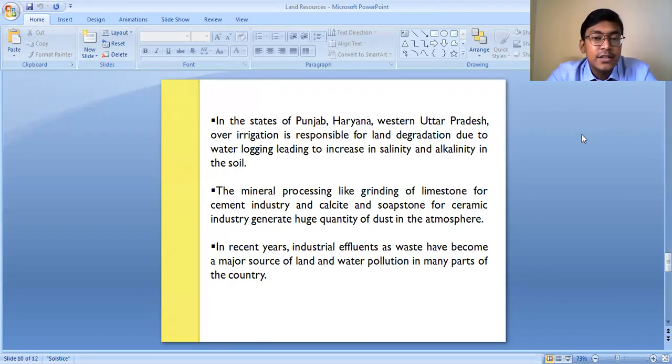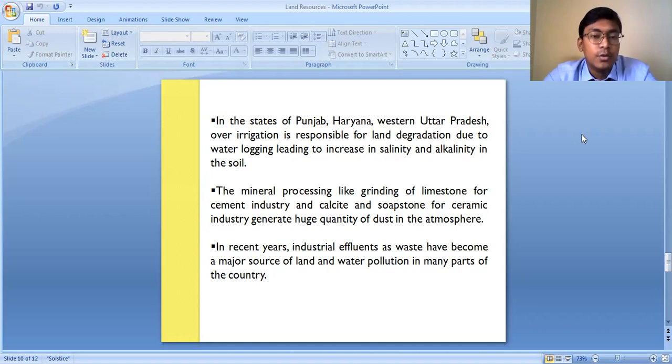So basically, in the states of Punjab, Haryana, and the western part of Uttar Pradesh, we know that these are the states which are agriculturally very much developed. A lot of agricultural production comes from these states. But in these states, the rate of land degradation is increasing at a much faster rate. There are two different causes. One is over irrigation, and another one is the overutilization of chemical fertilizers. So how are over irrigation and overutilization of chemical fertilizer causing land degradation?